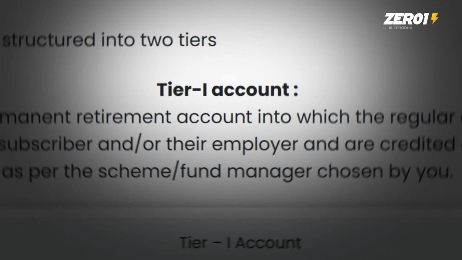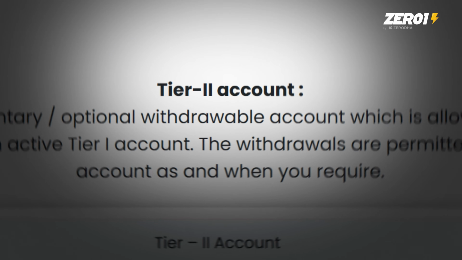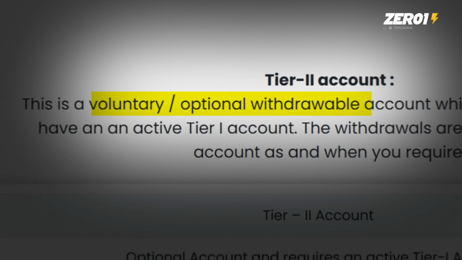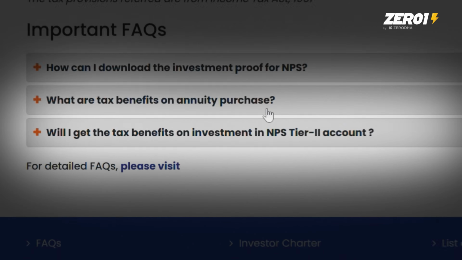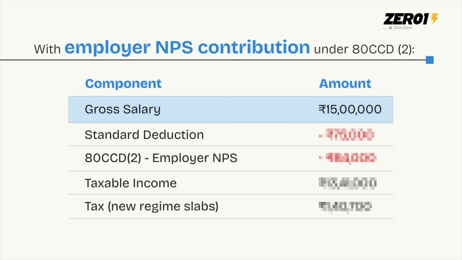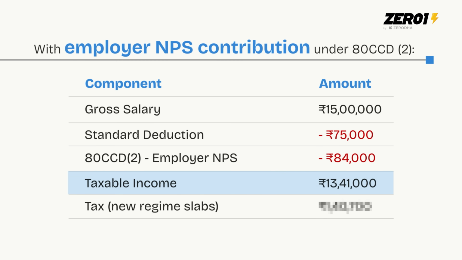Also note, there are two kinds of accounts. There is a tier 1 account and a tier 2 account. These are different types. The first tier 1 account is the main retirement account. This is the account people are usually talking about, which has the tax benefit. The second tier account is a savings account equivalent, jahan pe there are no tax benefits. Now, how much tax do you actually save? Let's say you earn this much, and after removing your standard deduction and employer NPS, your taxable income reduces and overall tax also reduces.